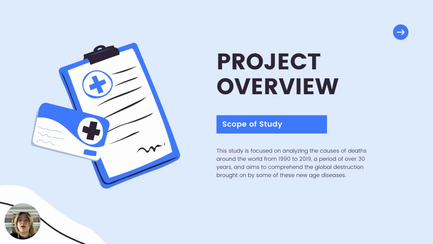This study focuses on analyzing the cost of death around the world from 1990 to 2019, a period of over 30 years. Diseases have arisen as a result of advancement and have an impact on every part of our life, as well as lifestyle-related disorders. The effect of the pandemic on people's lives has just been seen by the entire world. Beyond the pandemic, there are several additional elements that affect our daily lives and have an impact on our decision-making. Using this historical data spanning 30 years, this study aimed to comprehend the global destruction brought on by some of these new diseases.